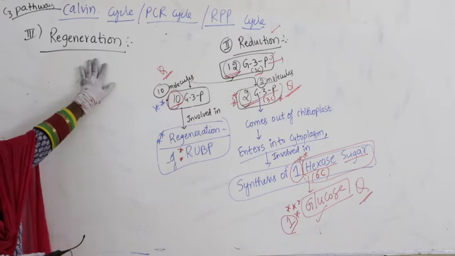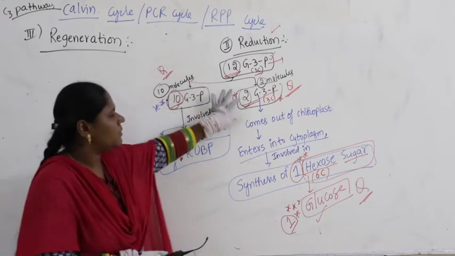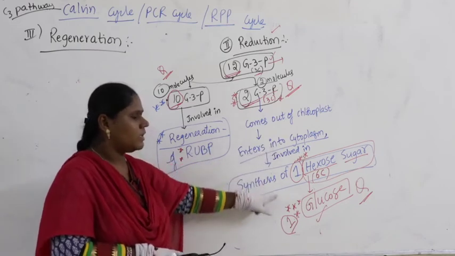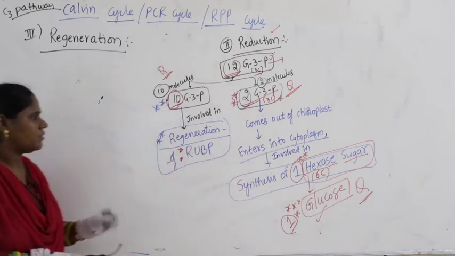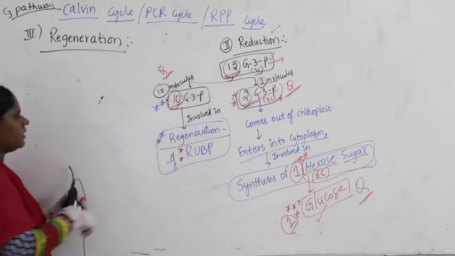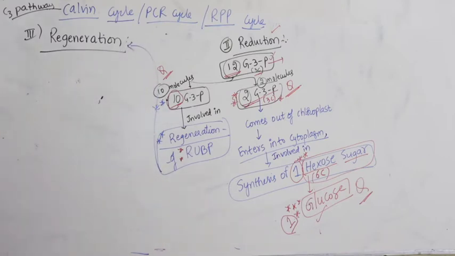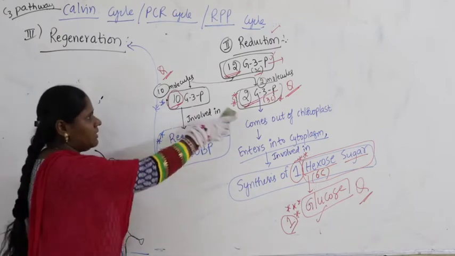This will continue here, but 2 G3Ps will come out of the chloroplast and enter into the cytoplasm. There is a synthesis of hexose sugar. Now let us continue with regeneration of RuBP, step by step. This part is very, very important.